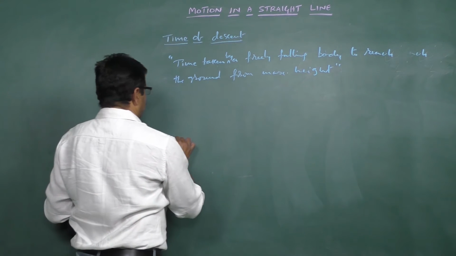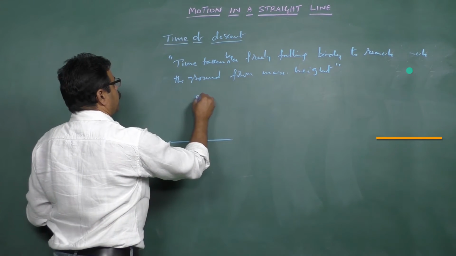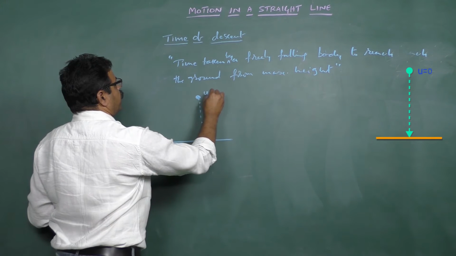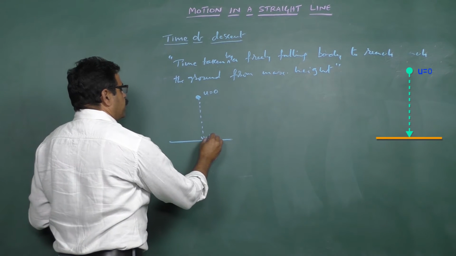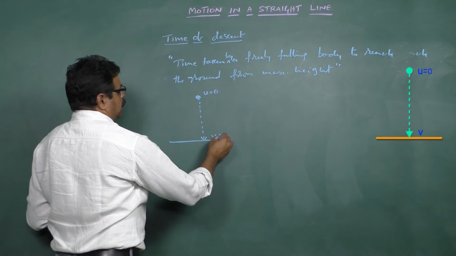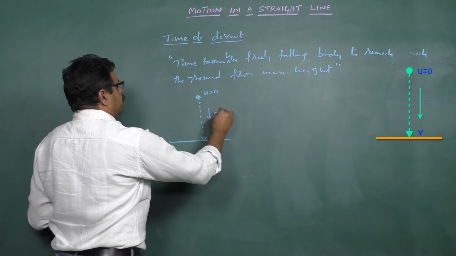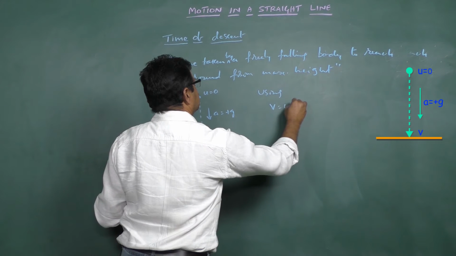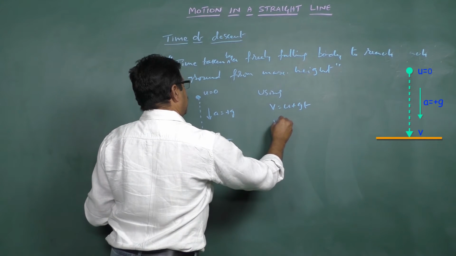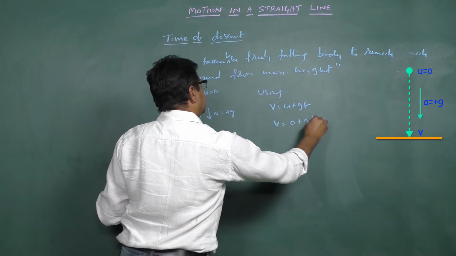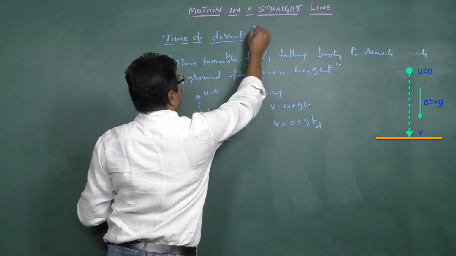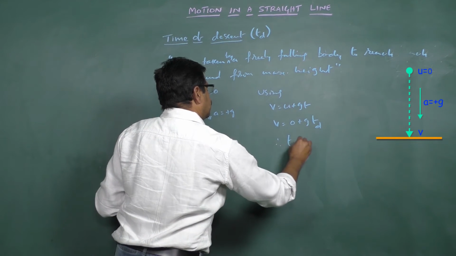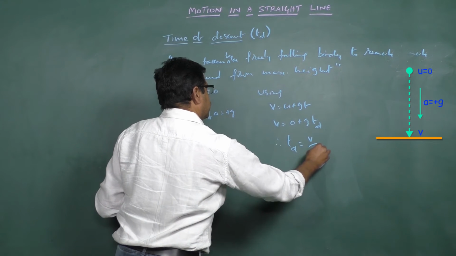Here we have a body falling from a certain height and coming to the ground. When it is freely falling, its initial velocity is 0 and final velocity is going to be v. In this case, a is going to be plus g. Therefore, using v is equal to u plus gt, v is equal to 0 plus g td. D stands for time of descent. Time of descent is represented by td. Therefore, td is equal to v by g.